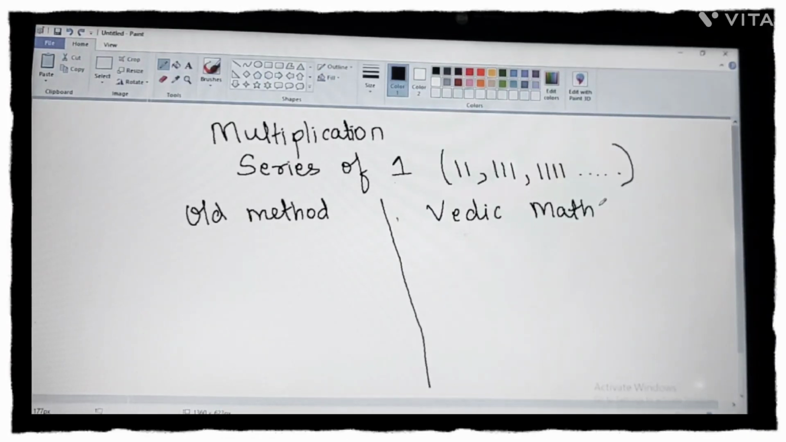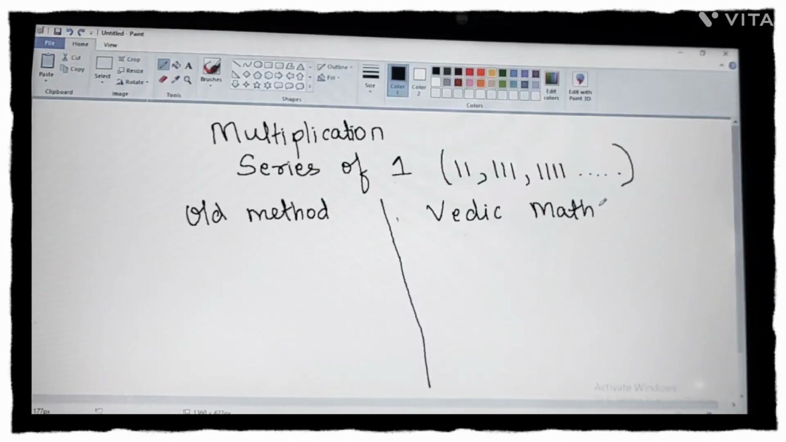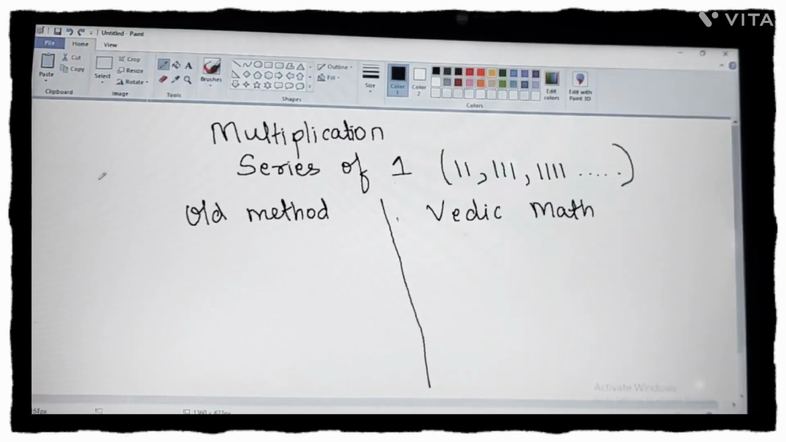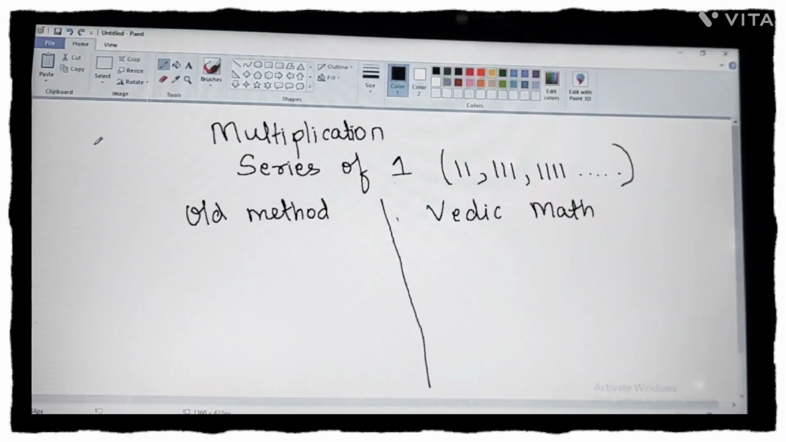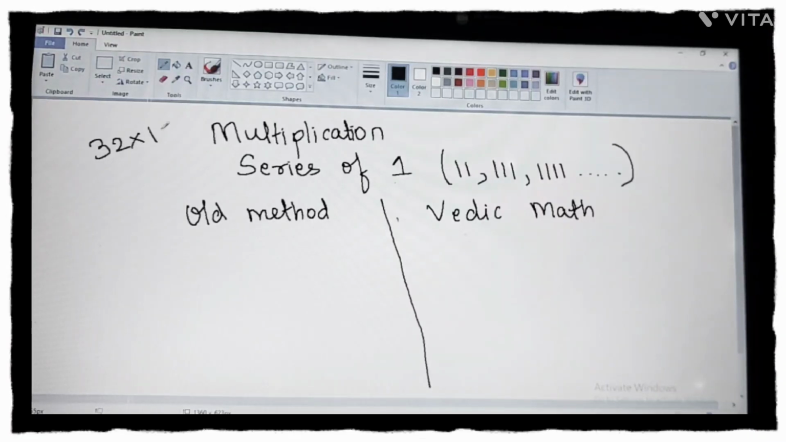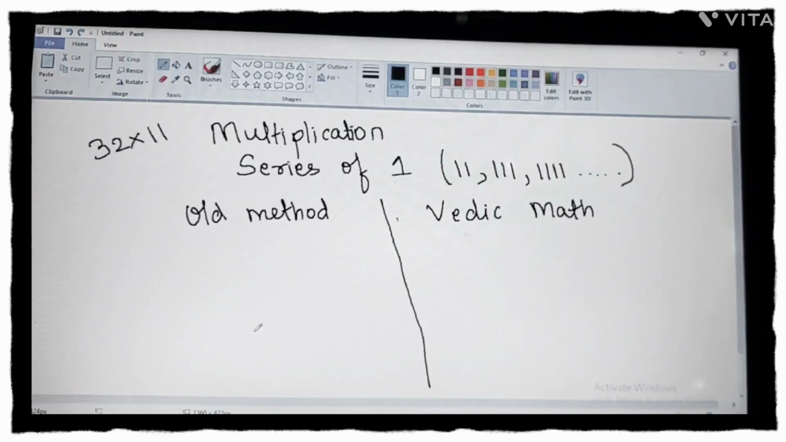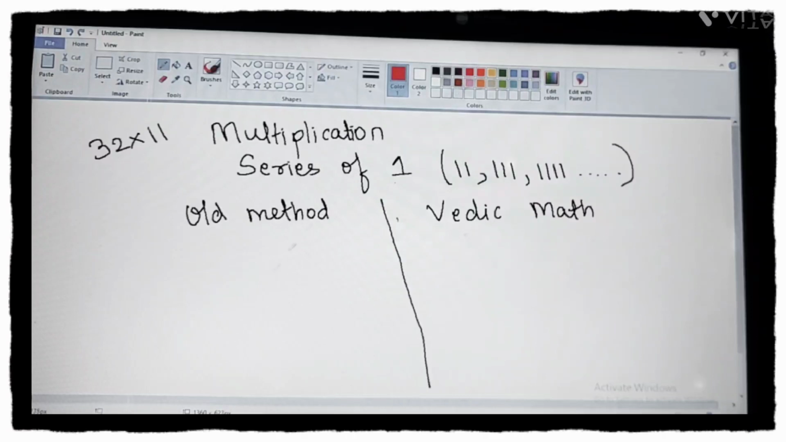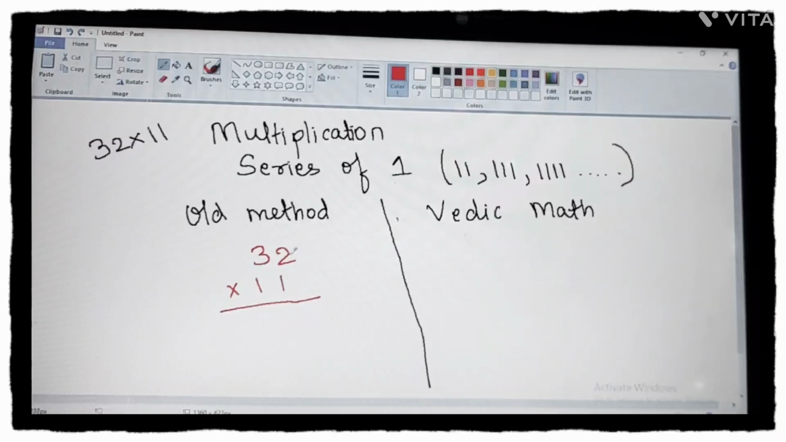I'm showing you the difference between these two methods so that you can understand how much time it takes to use the old method and the Vedic maths method. Let me start with the small number. Our question for today is a 2-digit number. Suppose I want to multiply 32 with 11. First I'm going to multiply with my old method, that is 32 into 11. What is my old method? First I'll multiply this 1 with both the numbers.